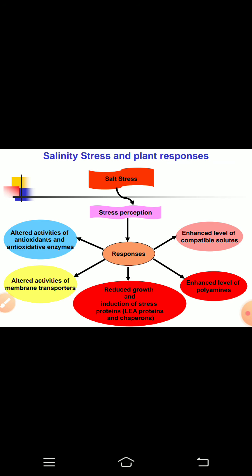So this is the pictorial presentation of the different plant responses to salinity stress. Like there is enhancement in the level of certain compatible solutes or osmolytes like proline or other types of sugar, etc. Enhanced levels of polyamines were observed in saline stressed plants. In addition to this, it also induces the production of stress related proteins like LEA proteins, that is late embryogenesis abundant proteins, and chaperones or heat shock proteins, and it also alters the activities of certain antioxidant and antioxidative enzymes.